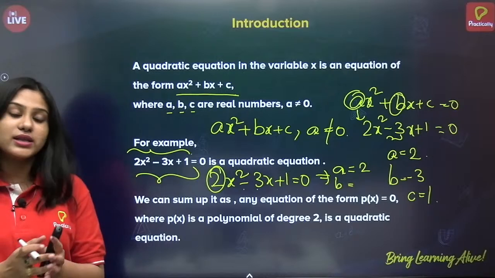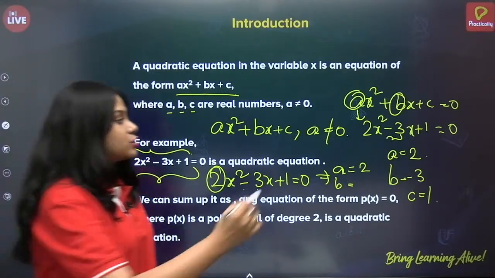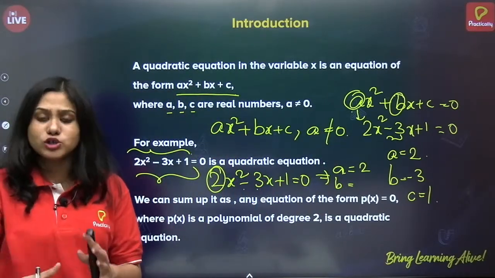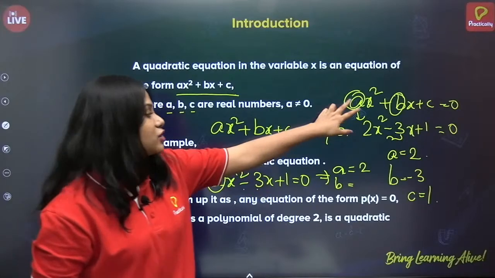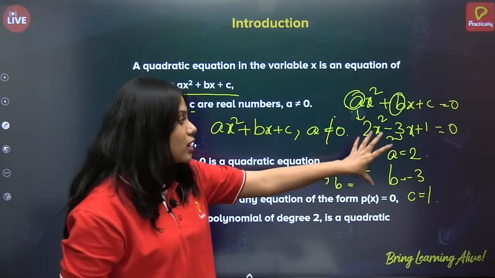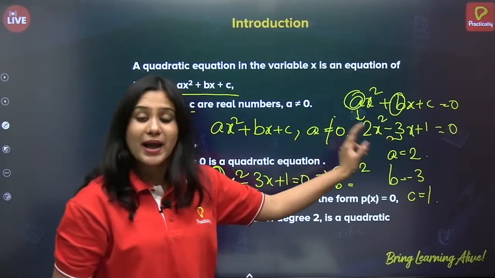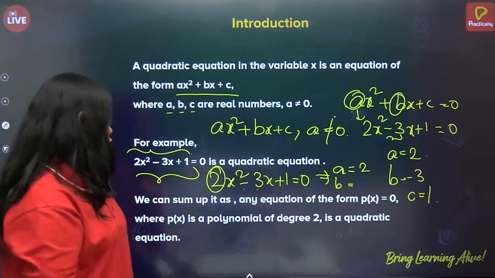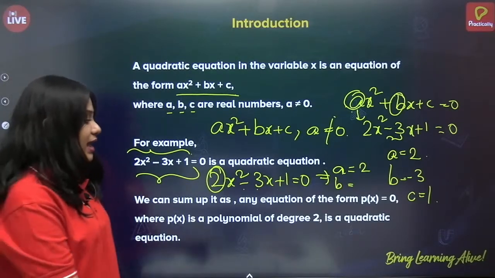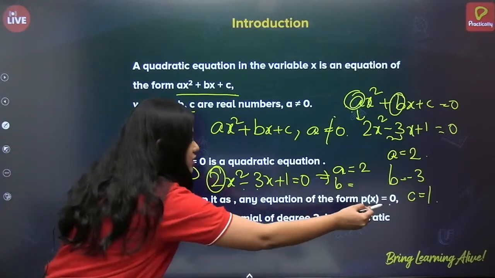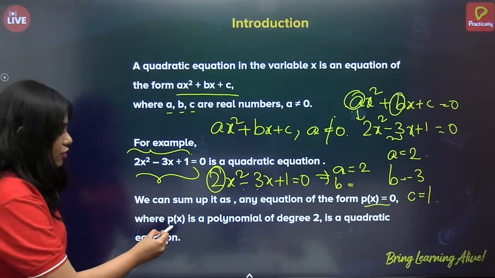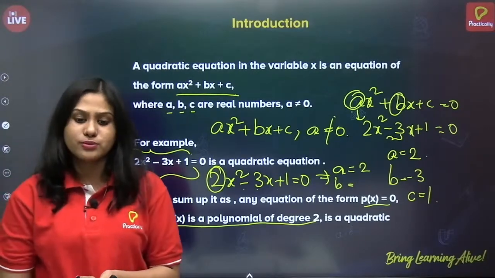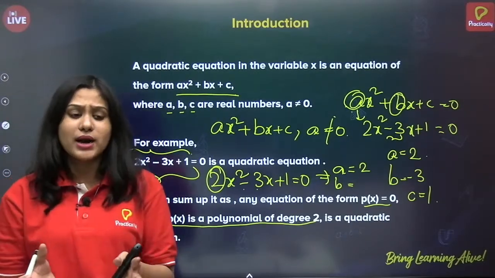Okay, you also have given 3, but please do check, okay? So when you compare the general form of the quadratic equation to any question or example given, make sure you compare the coefficients. So when you compare, you will be getting b is equal to minus 3 in this case and not 3. Okay? Good. Now, we can sum it up as: any equation of the form p of x equals 0, where p of x is a polynomial of degree 2, is a quadratic equation. So, we have just defined what a quadratic equation is.